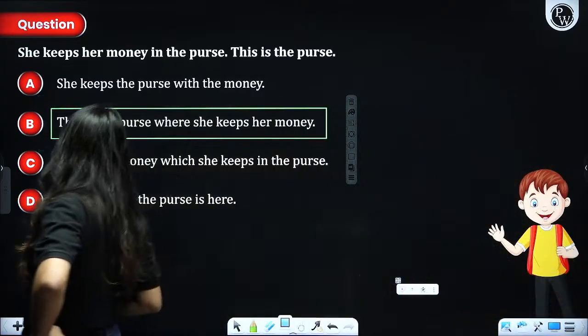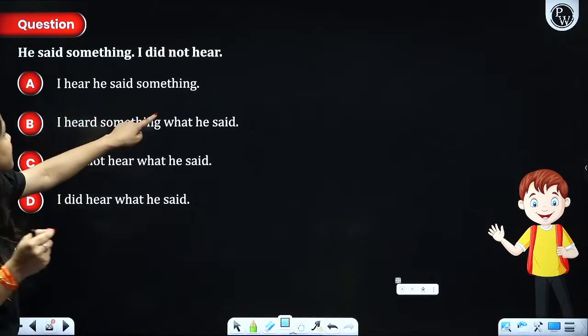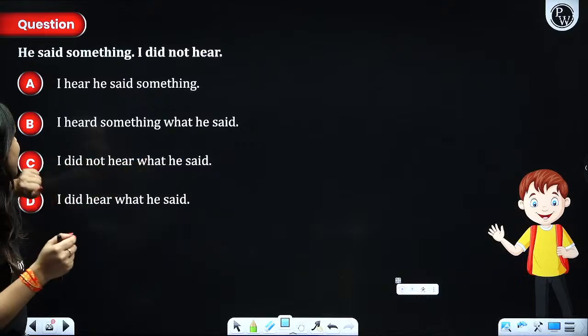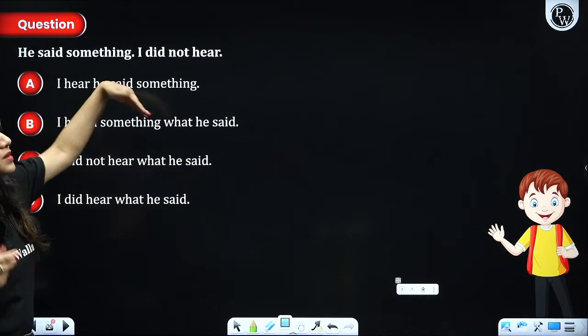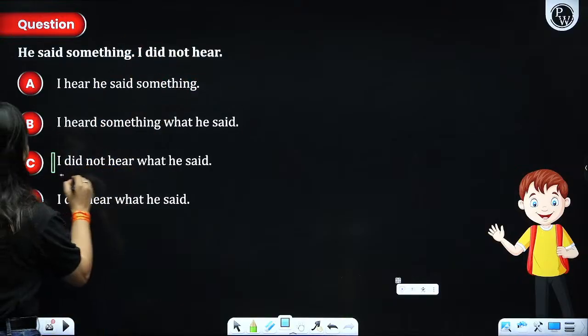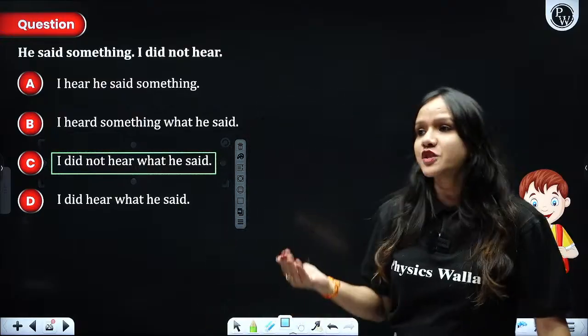Okay? Next. He said something I did not hear. I hear he said something, no. I heard something what he said, no. I did not hear what he said, or I did hear what he said. He said something but somebody could not hear. So absolutely the question goes with this option.